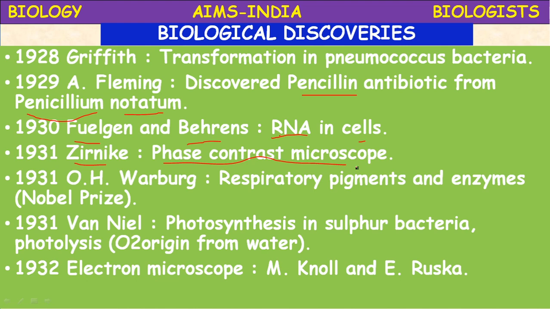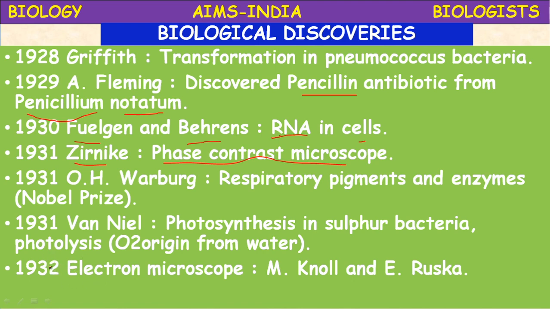In 1931, O.H. Warburg. What is his study? Respiratory pigments and enzymes, the most important discovery in 1931 by Warburg.